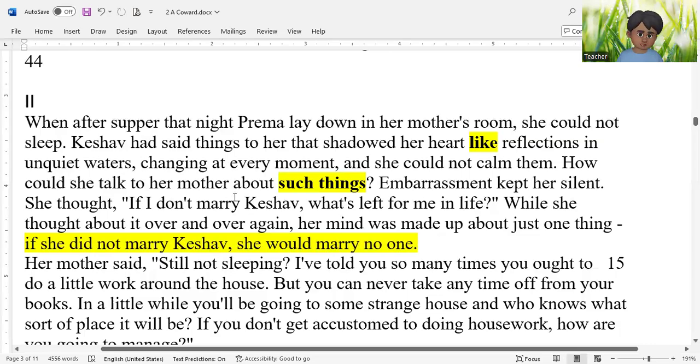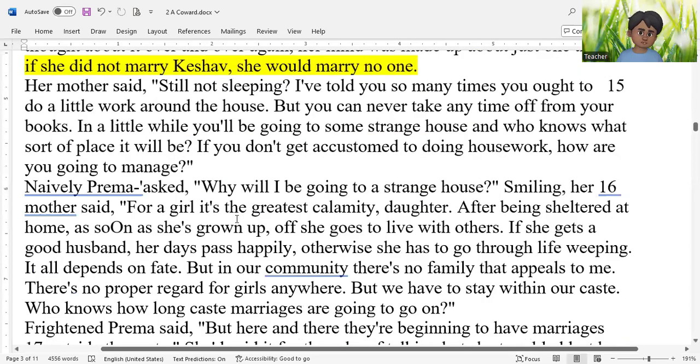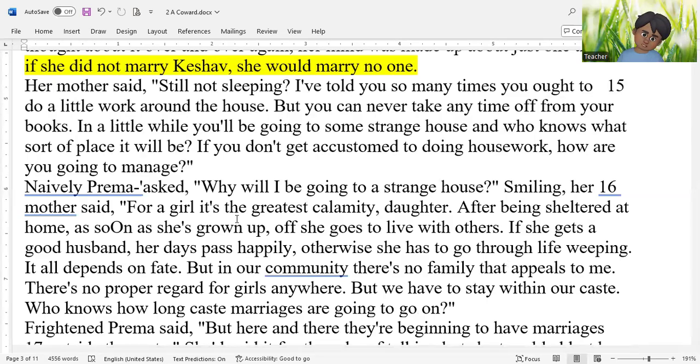Now move to the second paragraph. Her mother said. Now we have a new character. In your note copy, under the heading where you are noting down characters, you have already noted down Keshav, you have noted down Prema. Now please note down Prema's mother. In a while we will see her name.